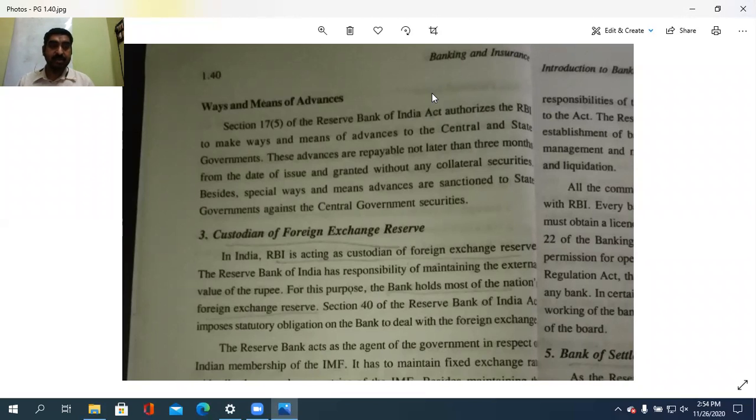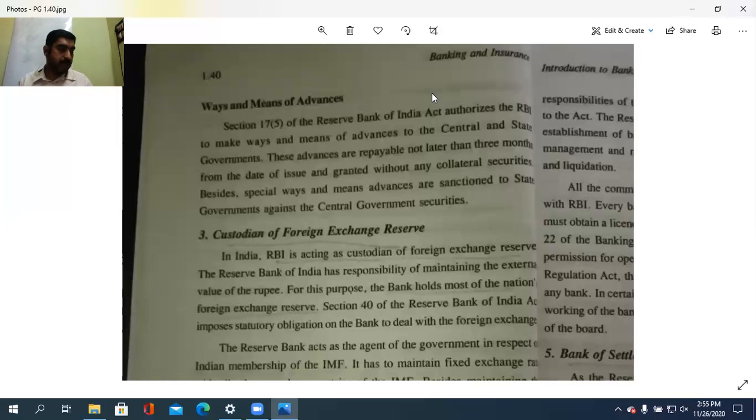Section 17(5) of the Reserve Bank of India Act authorizes the RBI to make ways and means advances to the central government. Within a particular time period, it has to be returned to the RBI by the state or central governments. These advances shall not be less than a 3 months period. So that is the monopoly of note issue.